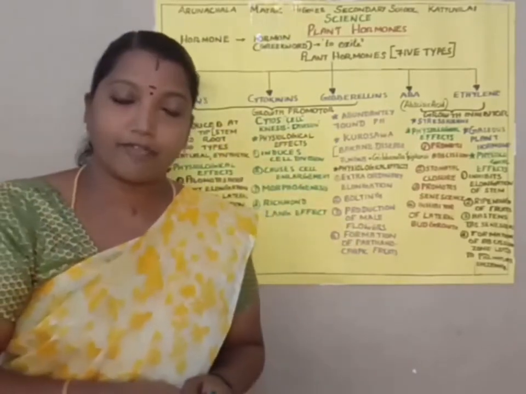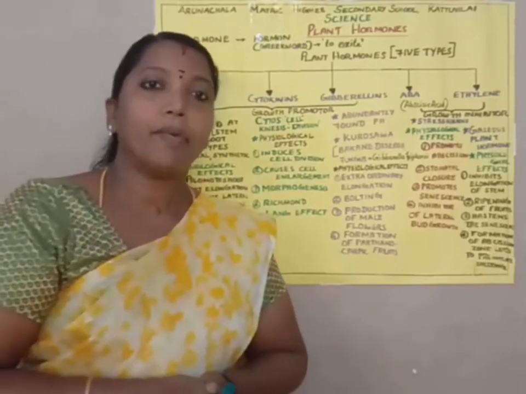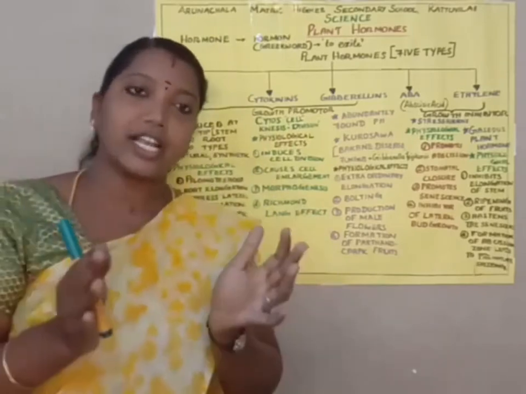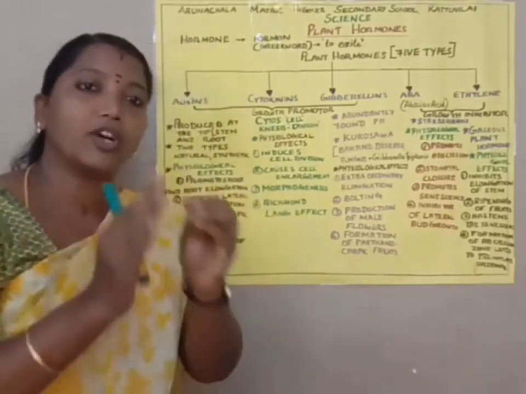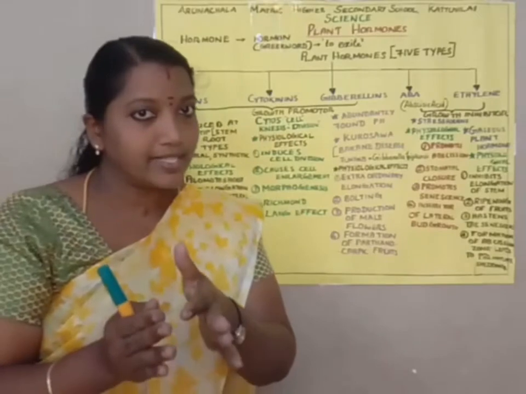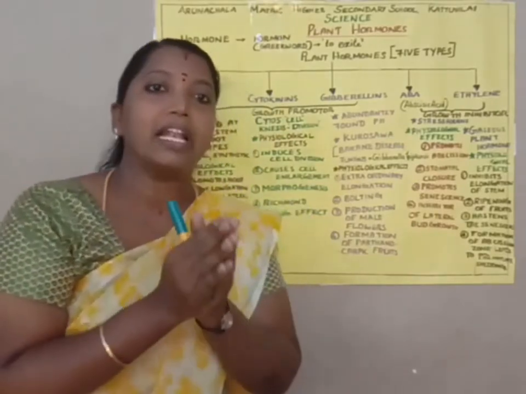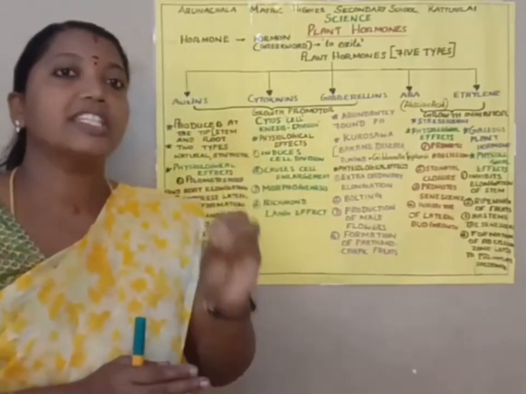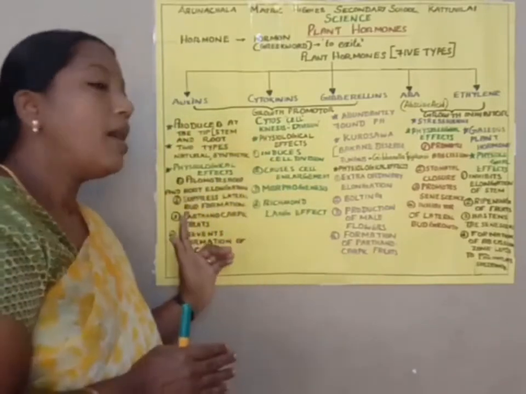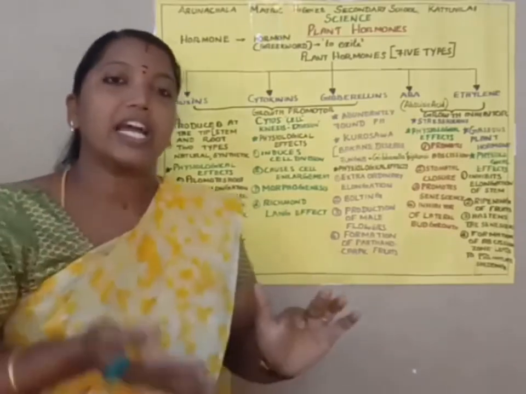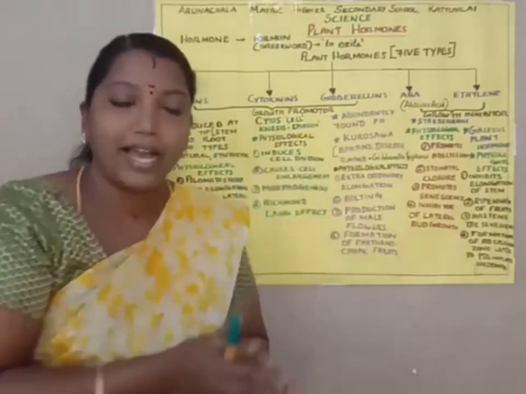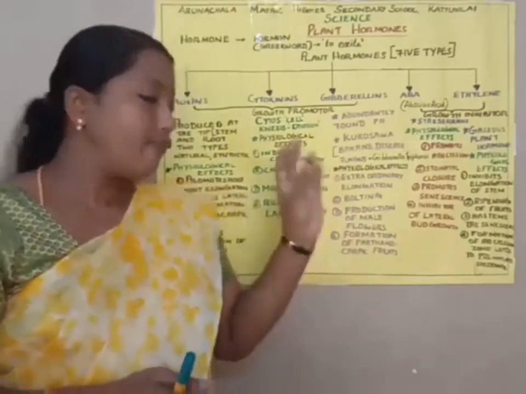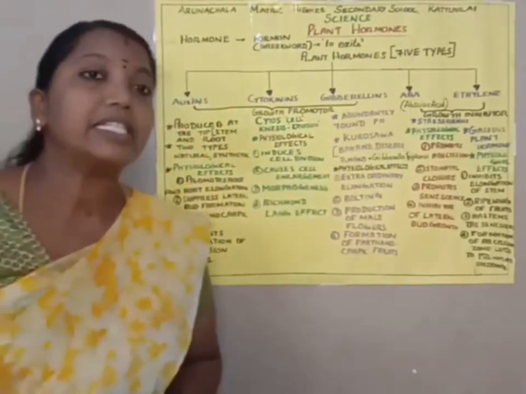Then it also helps in the development of parthenocarpic fruits. Already we know what is meant by parthenogenesis: fruits formed without fertilization. Naturally, all fruits are formed because of fertilization, the fusion of male and female gametes. Sometimes fruits form without fertilization, and that process we call parthenogenesis. If we apply these hormones to the plant, we can produce seedless, parthenocarpic fruits.